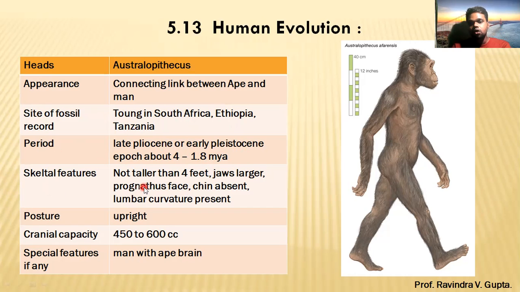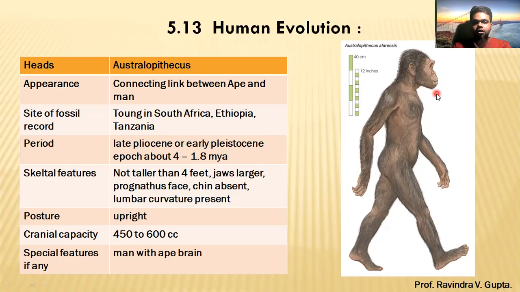Skeletal features: not taller than 4 feet. Normally, if we take the height of a human being today, our height is at least 5 feet, but their height is less than that of humans today, up to 4 feet. Now the jaw is larger, you can see in this picture. The jaw region is bigger, because of this the mouth region appears to come outward.